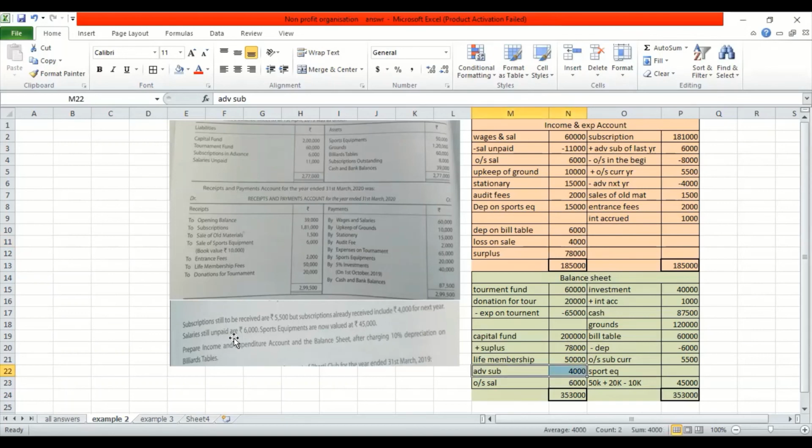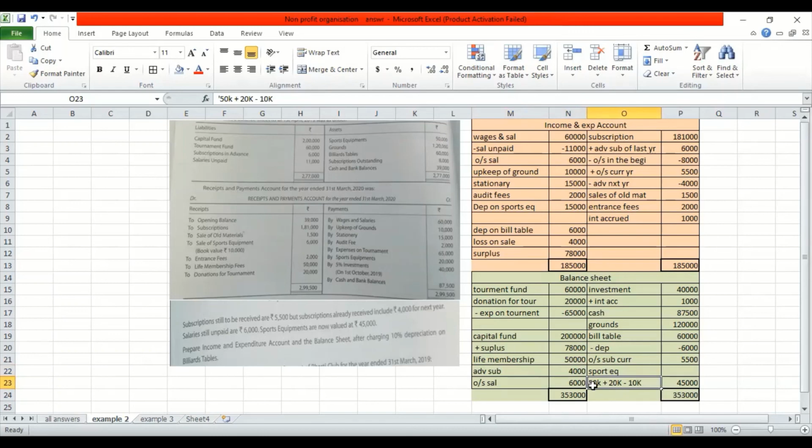And then salary still unpaid, outstanding for the current year, you have to add, show it in the liability. Sports equipment now valued 45,000. So this also calls for an important adjustment. So 50 plus 20 is 70.